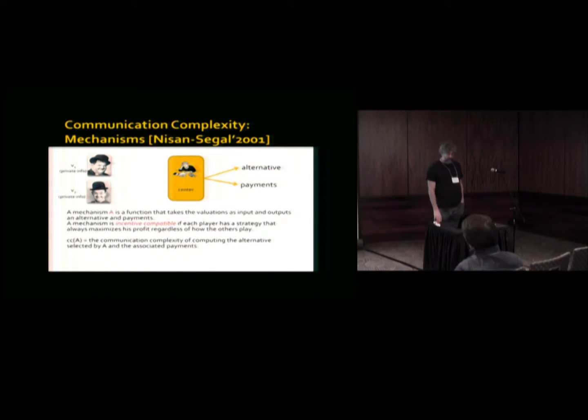We're always going to think about mechanisms that are incentive compatible in the sense that there is a dominant strategy for each one of the players, which means I should always act according to the protocol. I can never gain by deviating to anything else. So whenever I say a mechanism, it's an incentive-compatible mechanism. What we want to do is show that if you have an incentive-compatible mechanism that does something good, then it's going to have a high computational burden, in the sense of having a high communication complexity. Okay, so that's the basic thing we want to do.